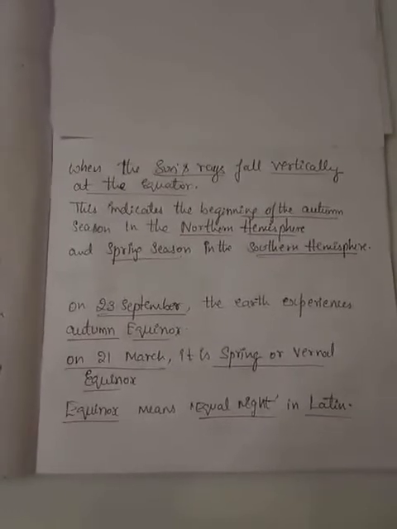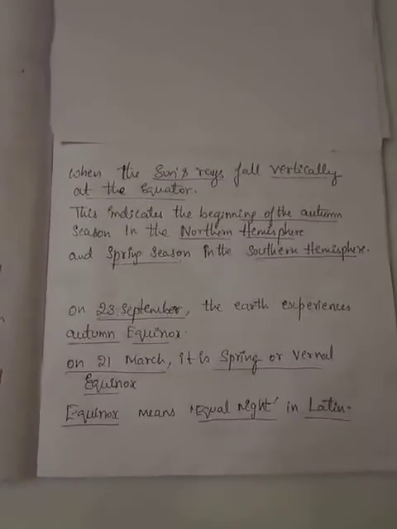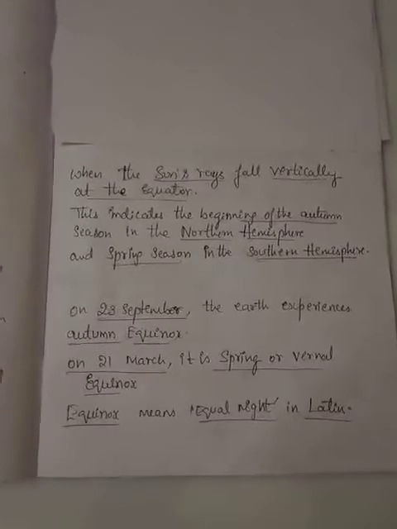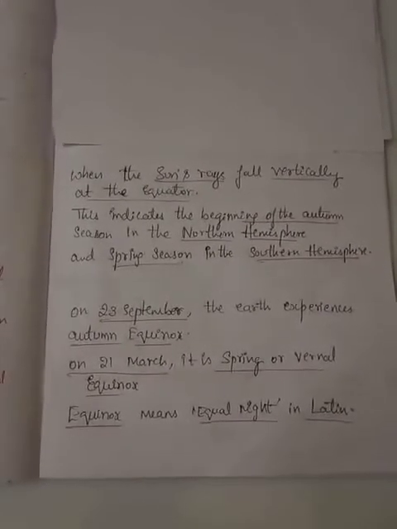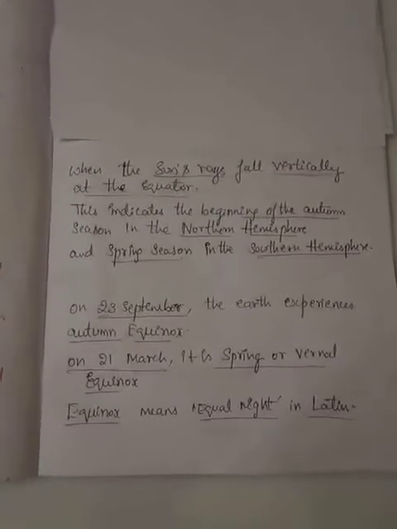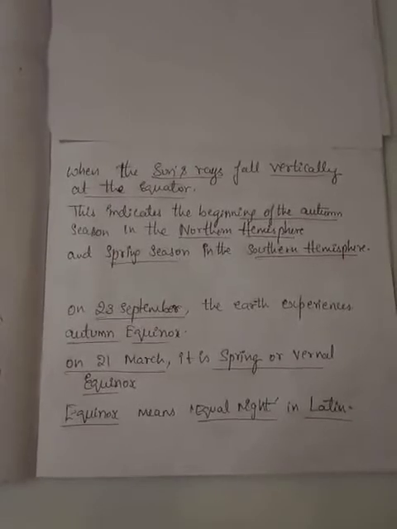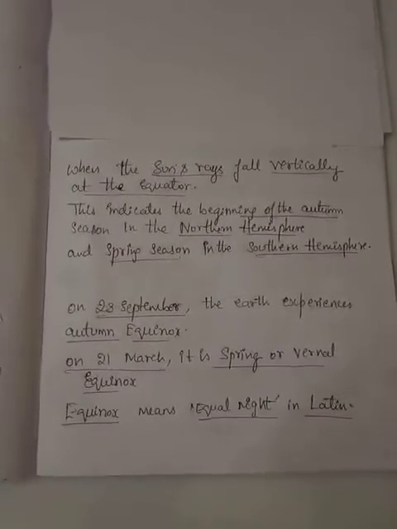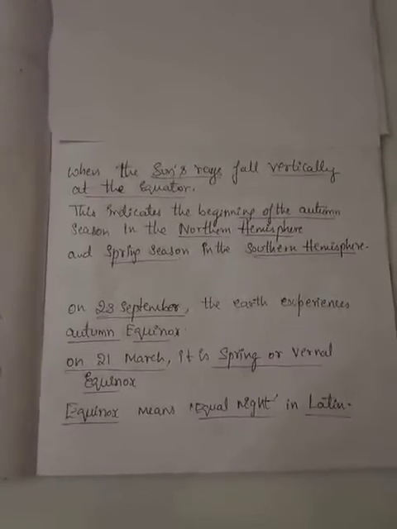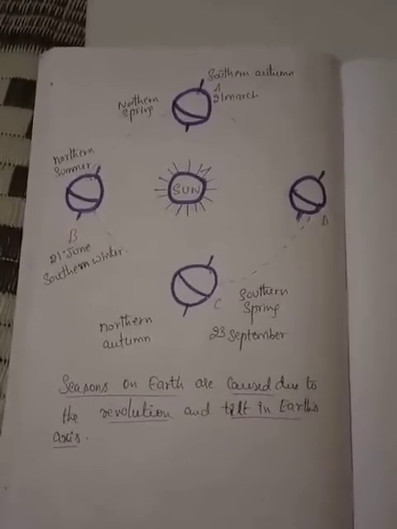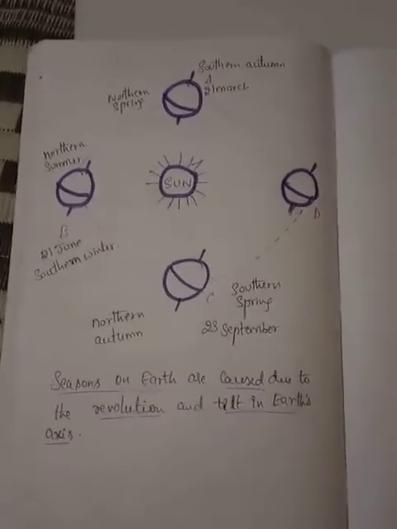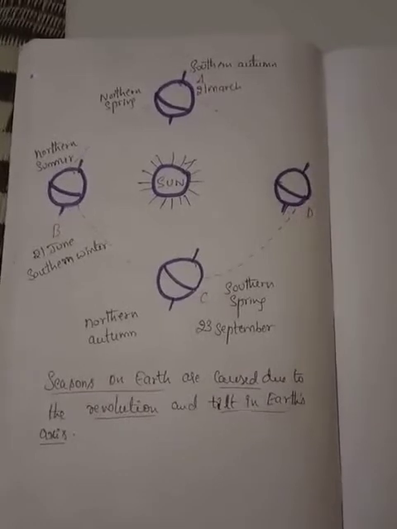Equinox means equal night. In simple words, we can say that on 23rd September the earth experiences autumn, and on 21st March it experiences the spring season. That is called equinox, meaning equal night. When the sun rays fall on the equator vertically, it begins the autumn season in the northern hemisphere and the spring season in the southern hemisphere. So children, we could see how the seasons on the earth are caused due to the revolution and tilt in the earth's axis.